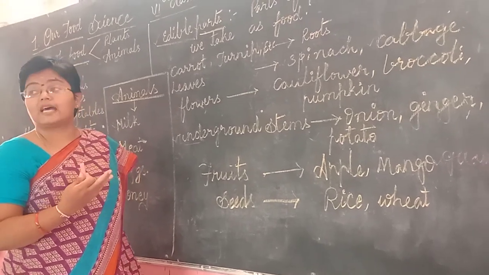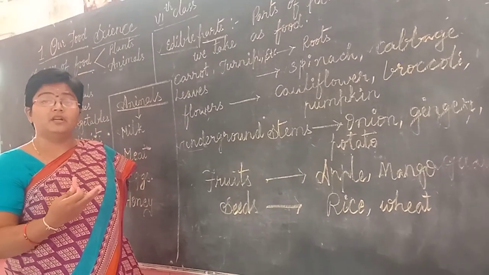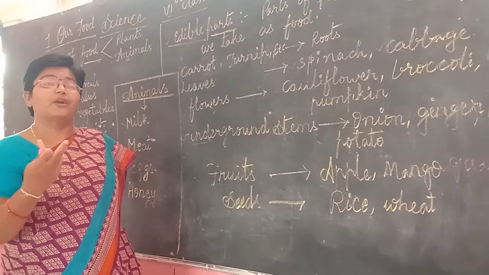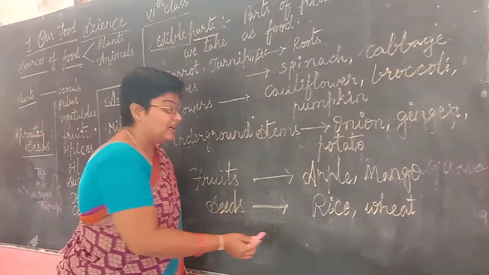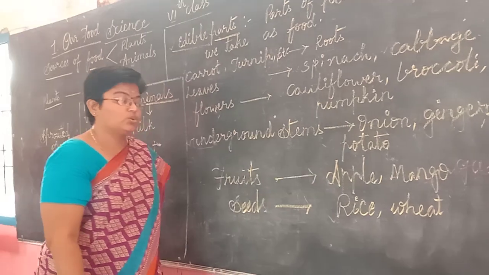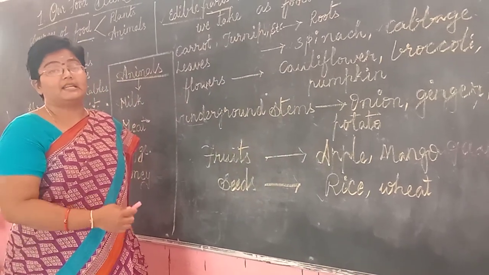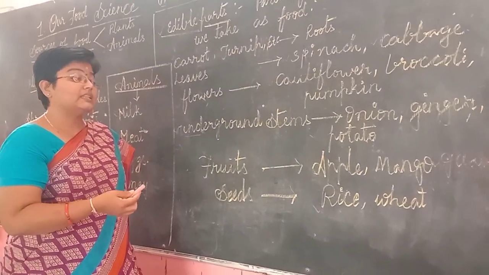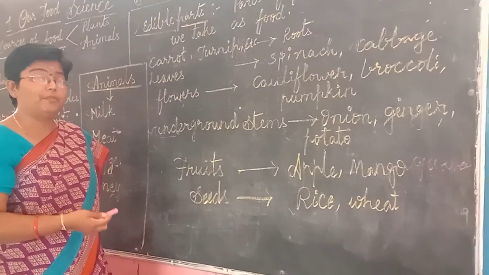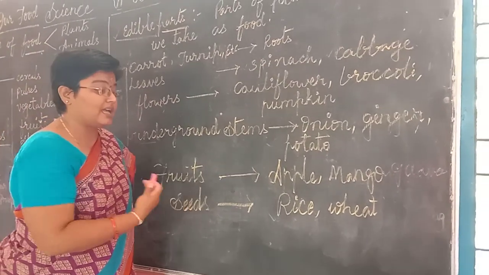What is cooked as lunch? The common item used as lunch by all the people is cooked rice. This is a seed of a plant. The seeds of a paddy plant are rice.